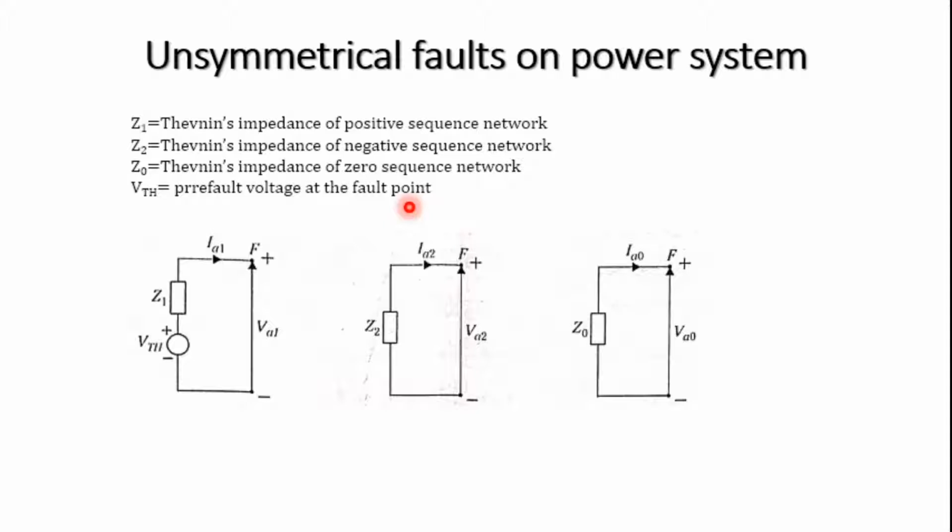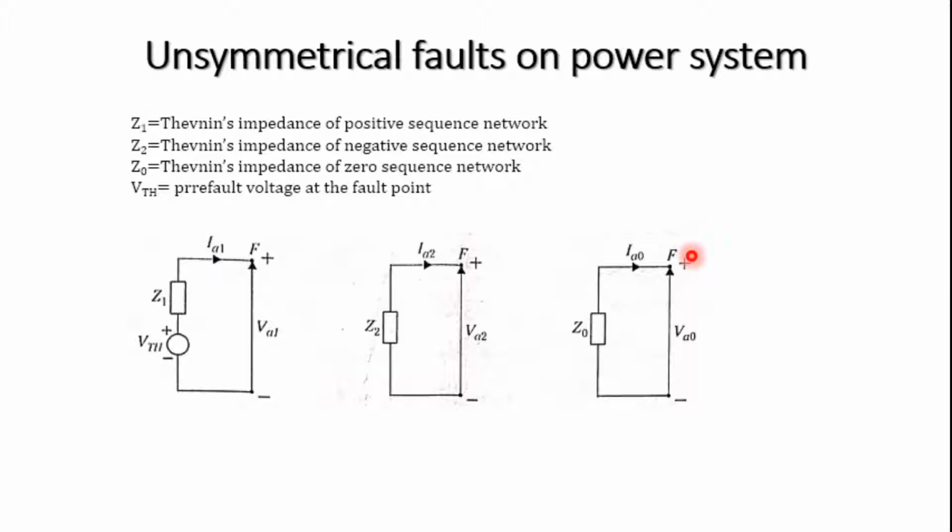Based on this, the Thevenin's equivalent sequence network of the power system with respect to the fault point is shown here: positive, negative and zero. The positive consists of V Thevenin and Z1, and the fault current through the positive sequence is IA1. Similarly, for the negative it is Z2 and IA2, and for the zero it is Z0 and IA0.